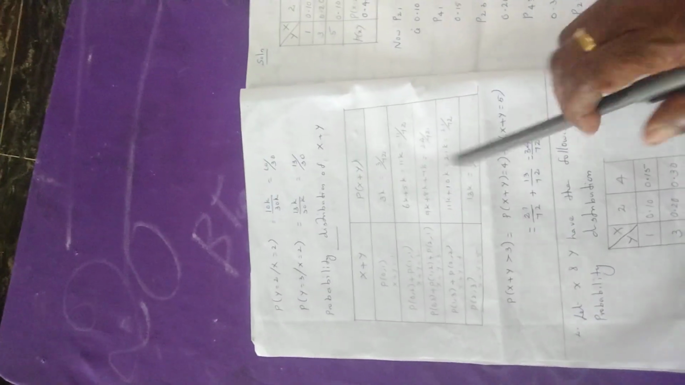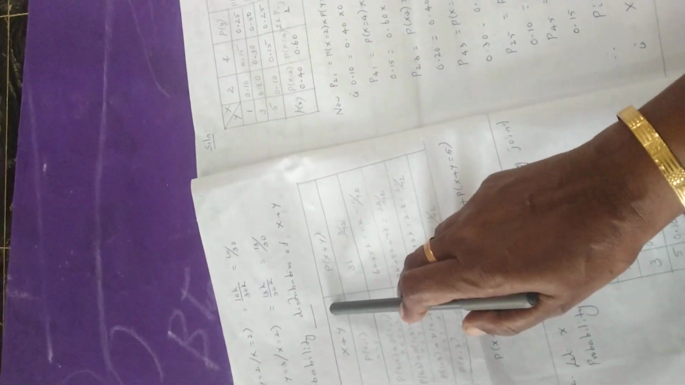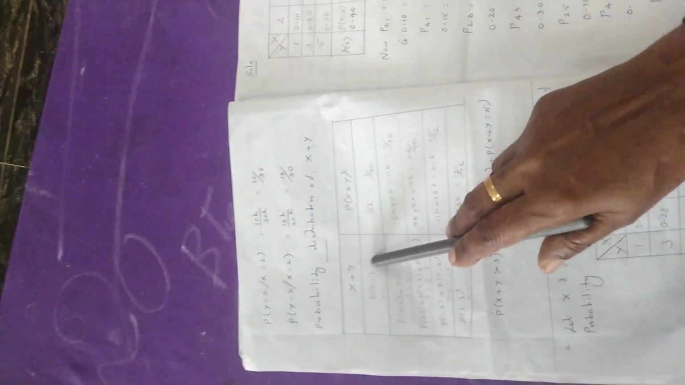Next question is probability distribution of x plus y. We have the values for x and y separately. X equal to 0, 1, 2, y equal to 1, 2, 3. Then we find the sum, that is p of x plus y. First you write 0, 1. The cell value is 3k. So here you write 3k. Next, substitute the value of k, that is 3 by 72.